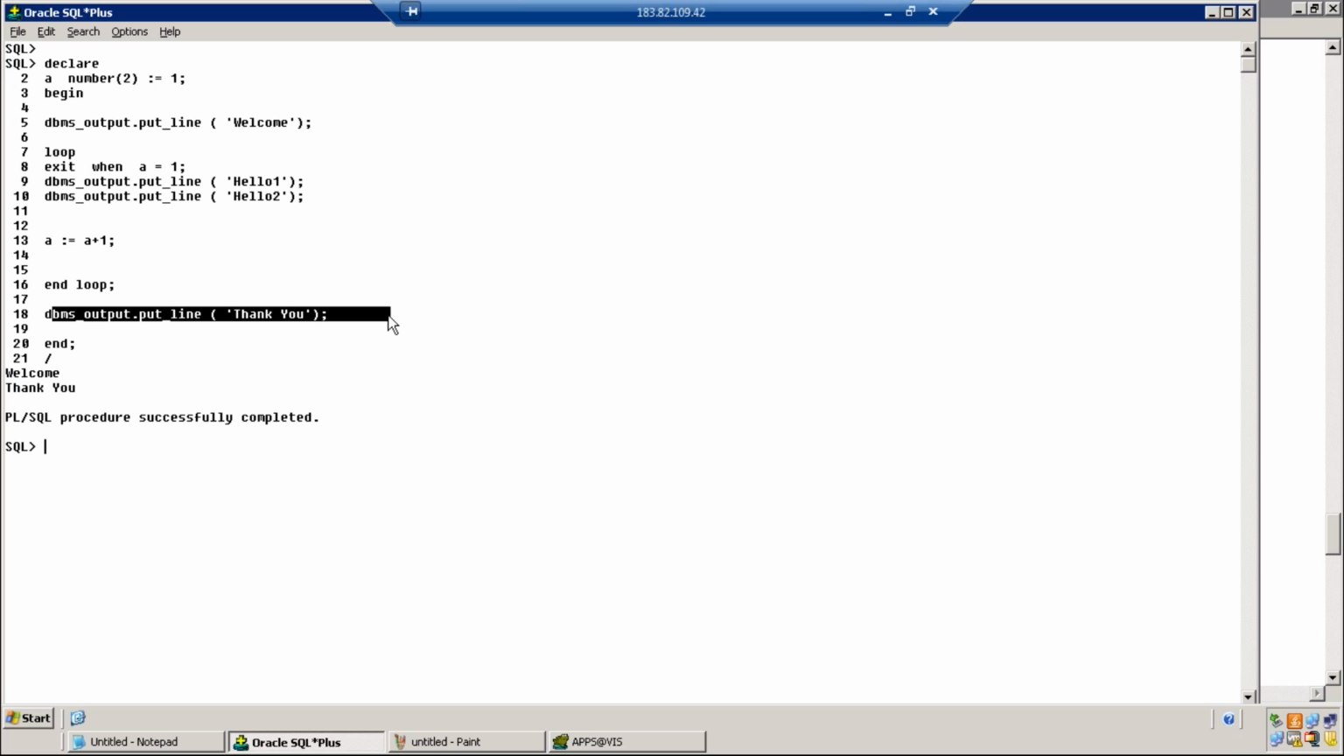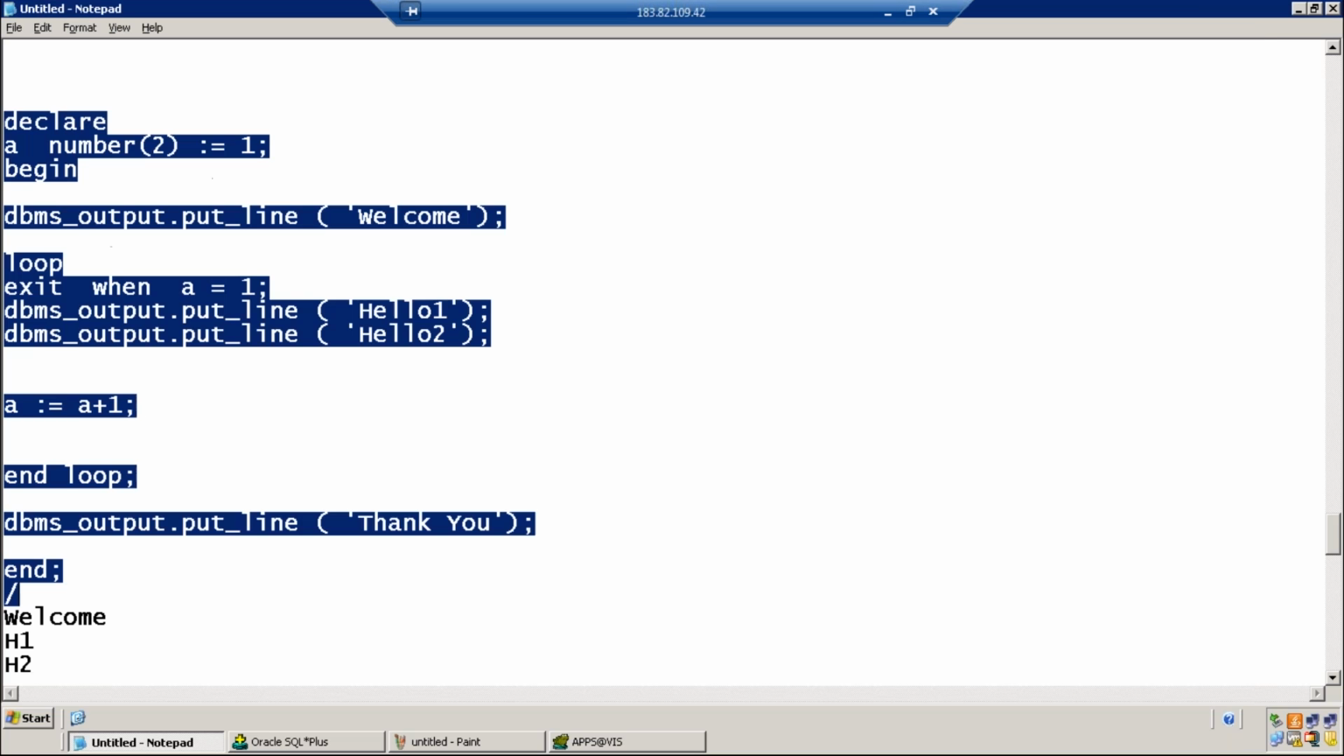If you put thank you on top of the end loop, that will also not be printed. Yes, that's true. This is the simple loop.